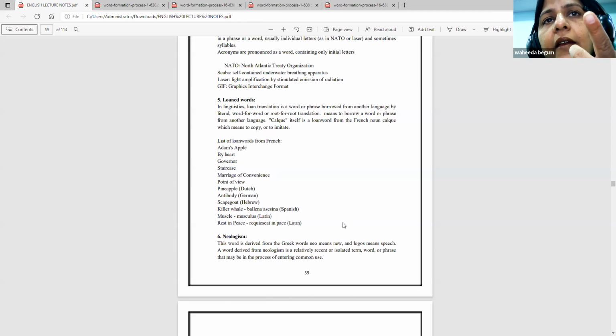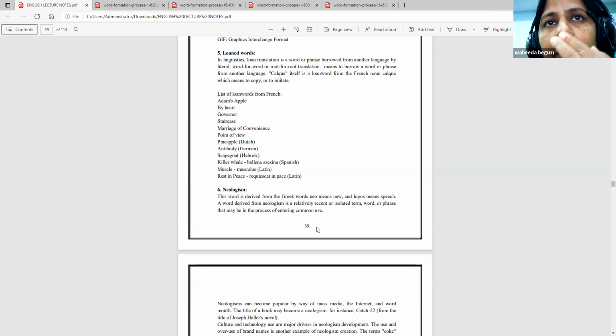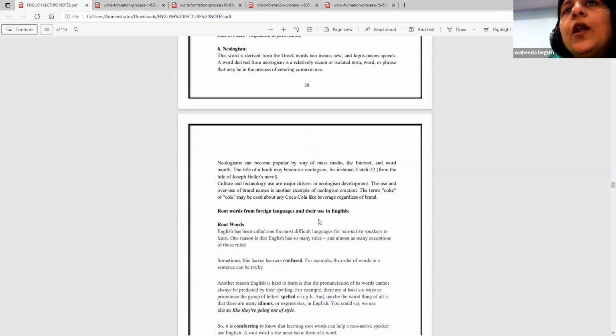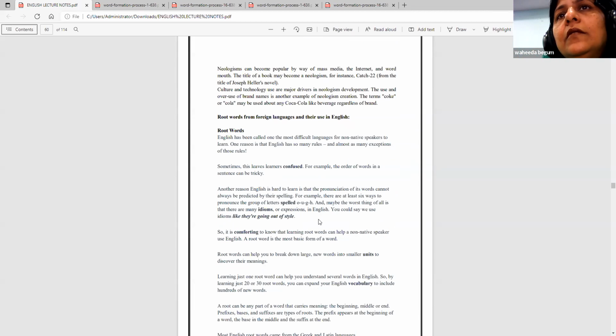It's from Latin. Muscle from musculus also is from Latin. Killer whale is from Spanish. Then we talked about the root words from foreign languages and their uses in English. English has been called one of the most difficult languages for non-native speakers to learn. One reason is that English has so many rules and almost as many exceptions to these rules.